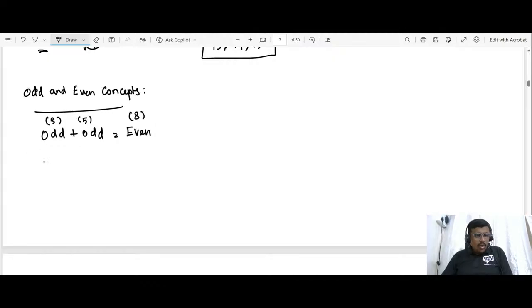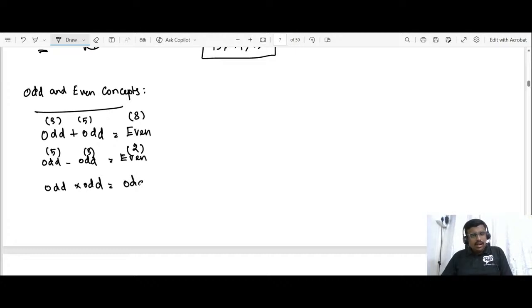Then odd minus odd results in an even number. For example, 5 minus 3 results in 2, which is an even number. Odd into odd results in an odd number.